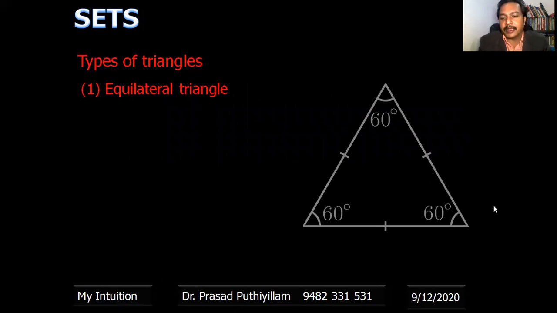Equilateral triangles are triangles with three equal sides and equal angles. Here, for example, the angles are 60 degrees, 60 degrees, 60 degrees, three equal angles, and the sides are represented as equal. So all three sides are equal.